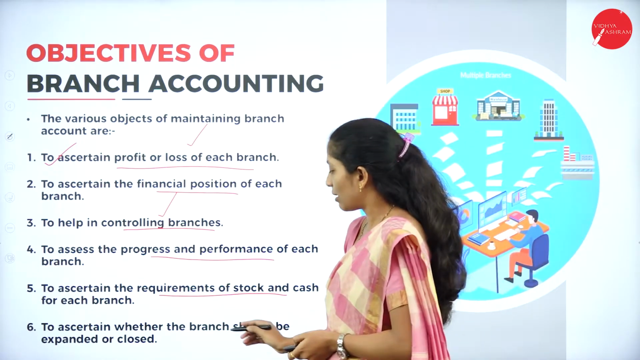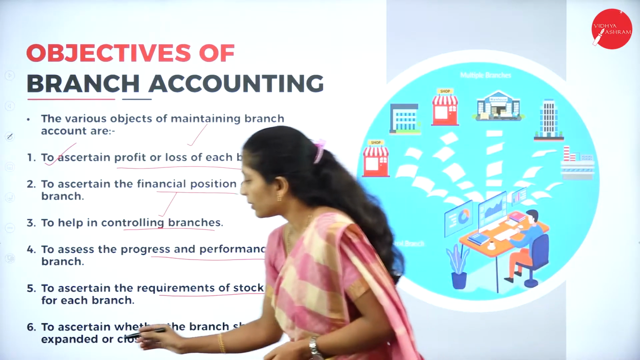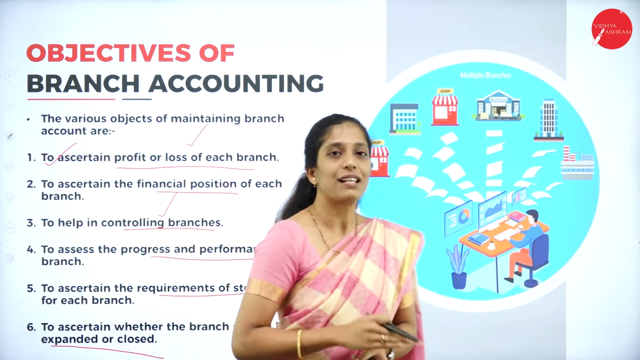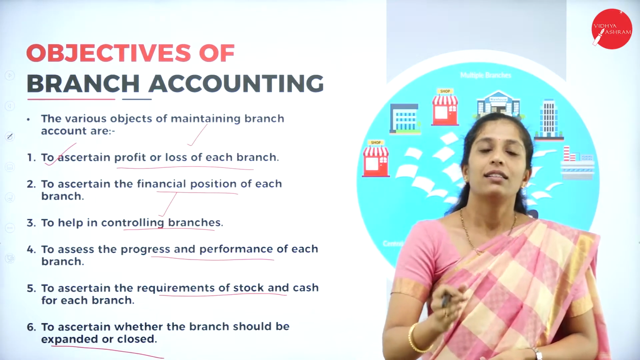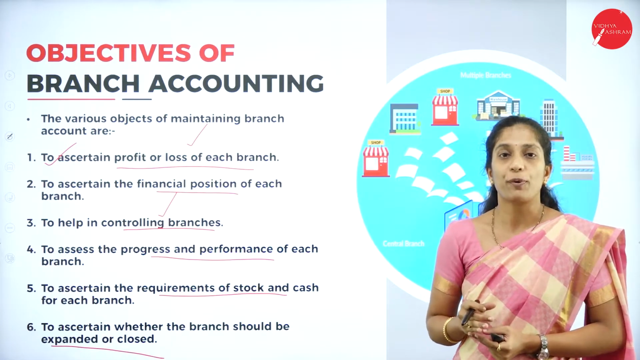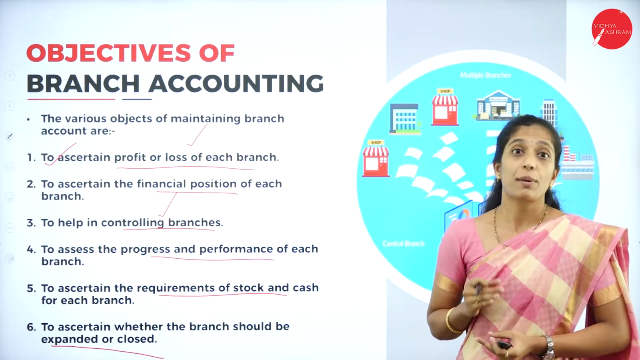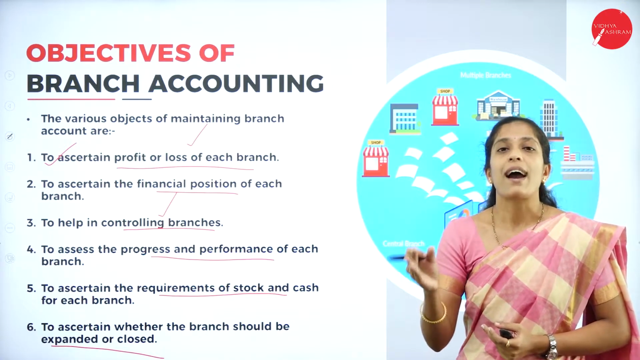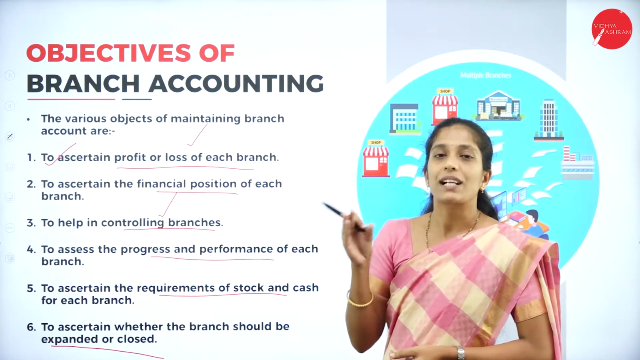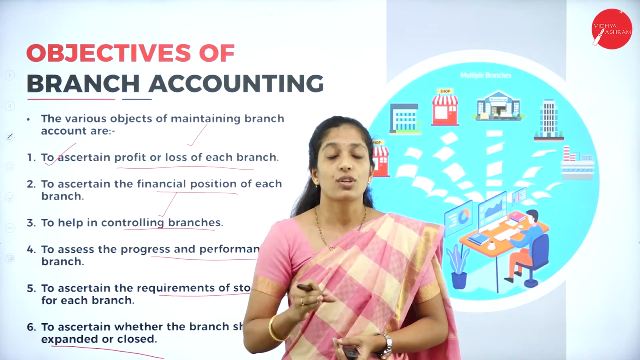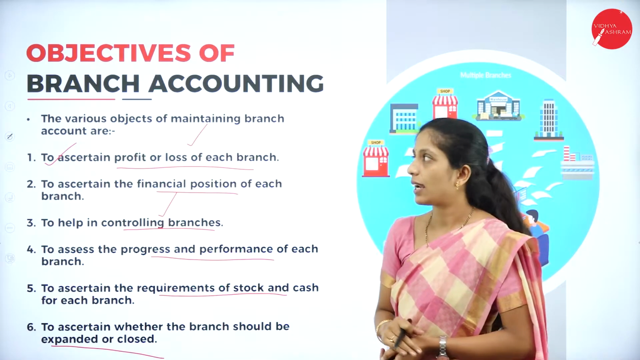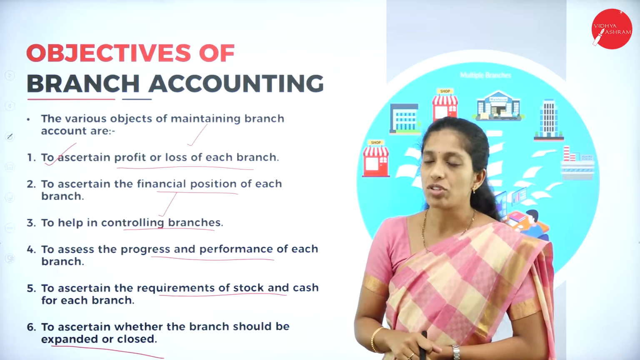And the next one is to ascertain whether the branch should be expanded or closed. So, based on the performance of each and every branch, we'll come to know what is the actual result of each and every branch, so that the head office will think of expansion or whether it has to be closed. If the branch is not performing well, of course, it has to be closed. If the branch is performing well, then we have to think about the expansion of that particular branch. So, through this branch accounting, we'll come to know the actual results of accounts, so that the head office can decide whether it has to be closed or whether it has to be expanded. So, these are the certain objectives of branch accounting.